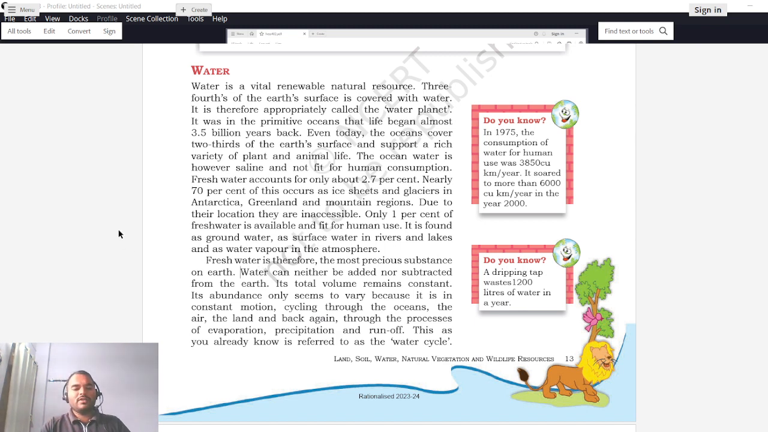So it is our responsibility to conserve water. Water can neither be added nor subtracted from the earth. So whatever the quantity of water available on the earth, that will always remain the same. Its total volume remains constant. Its abundance only seems to vary because it is in constant motion.